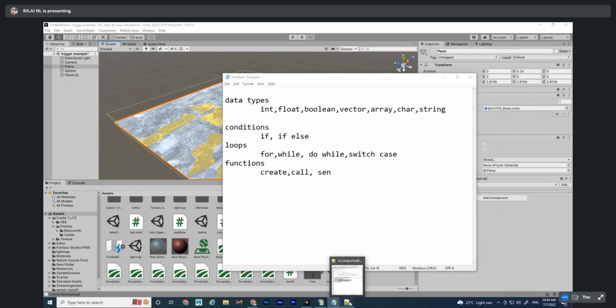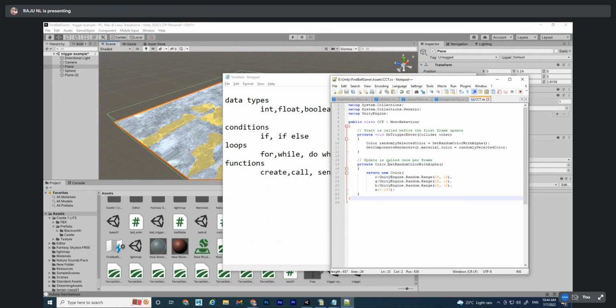I'll show here. This is a function, but in this function there is no variable. You can give 10, you can give some x, some y, like this you can give some value. This is the calling function and this is the actual function.